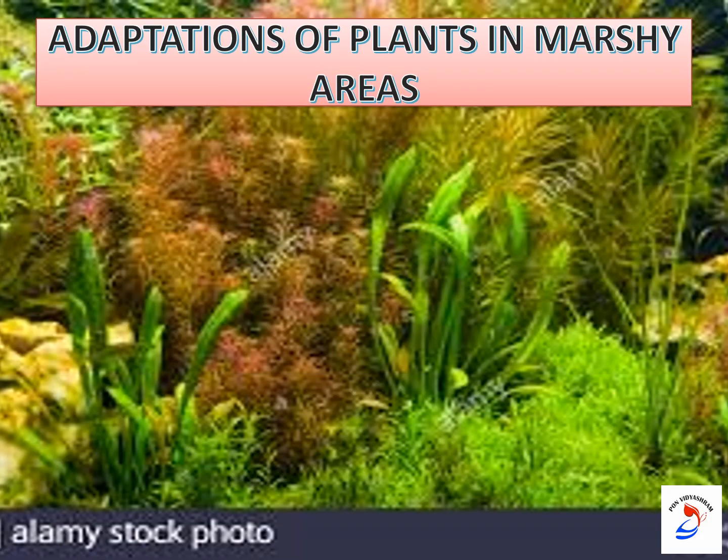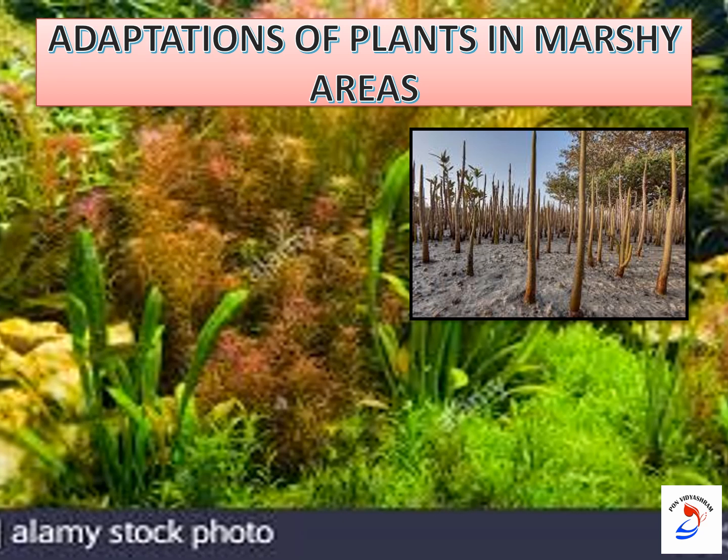So here are the adaptations of plants in marshy areas. I already told that these areas are always covered with the water. So the soil does not contain enough air for the plant roots to take in. The soil being covered with water does not allow air to reach the roots of the plants.